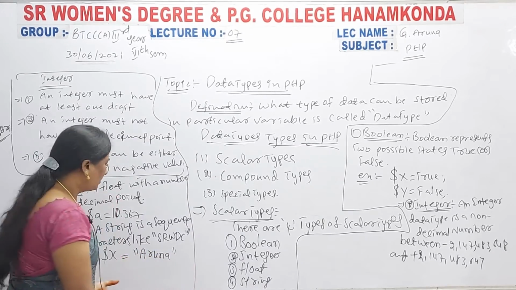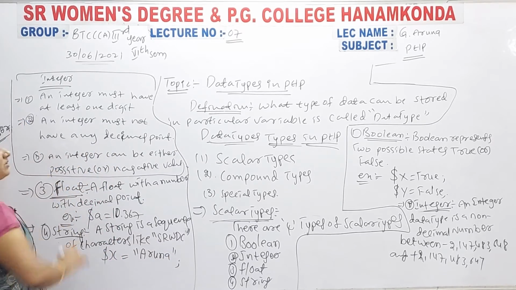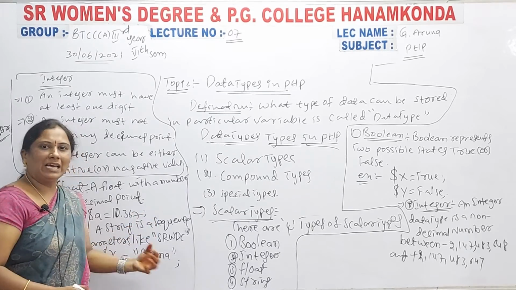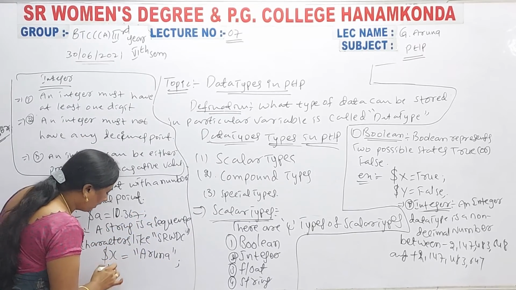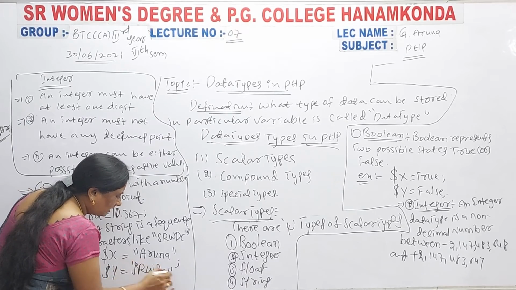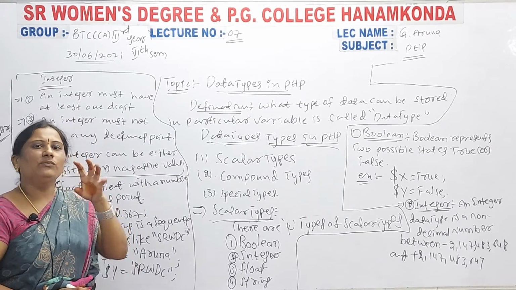You can take another name also, for example dollar y is equal to SRWDC. This is also another string. Like that you can enter different strings.